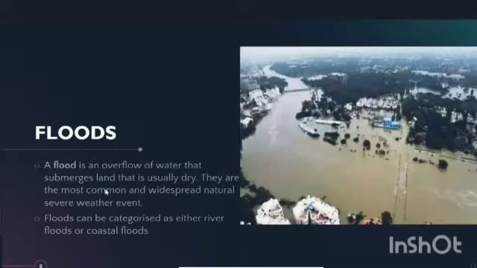Moving to the next topic, floods. A flood is an overflow of water that submerges land that is usually dry. It is the most common and widespread natural event all over the year. Floods can be categorized as either river floods or coastal floods.